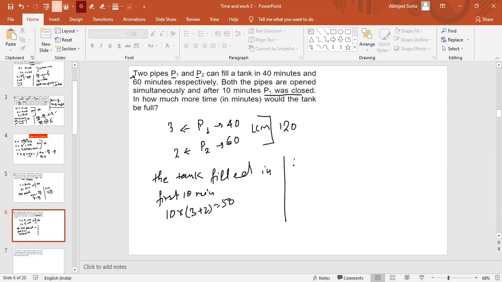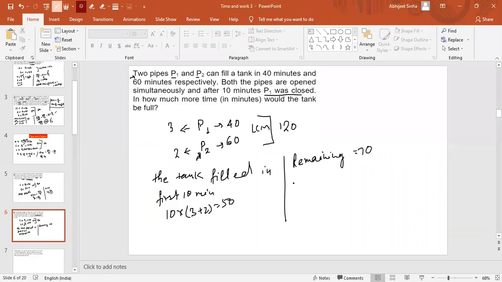From here you can say that the remaining is nothing but 70. So for the remaining 70, P2 will do the work because P1 is closed. So for this remaining 70 units, as we know, only P2 has to do it.